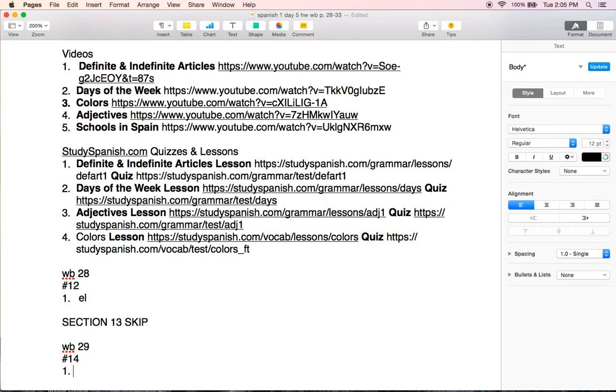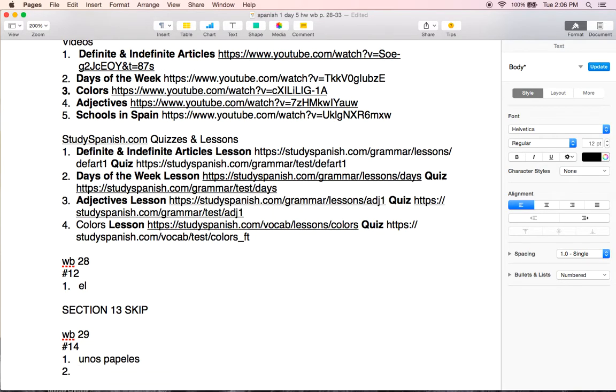Getting you started on number 1. Un papel becomes unos papeles. The difference between a paper or one paper and some papers. Unos papeles. So you'll do now numbers 2 through 6.